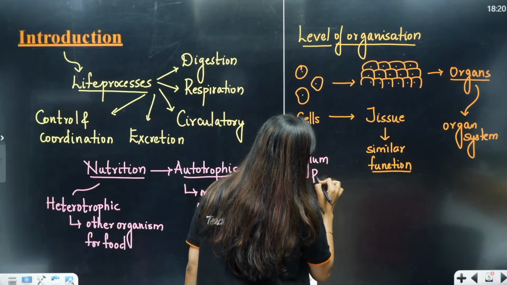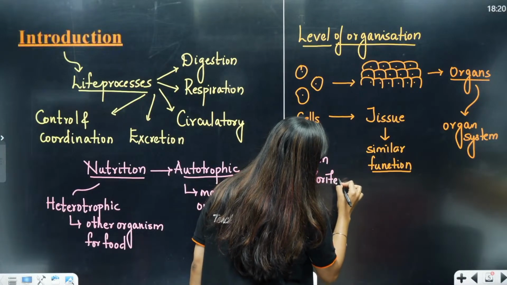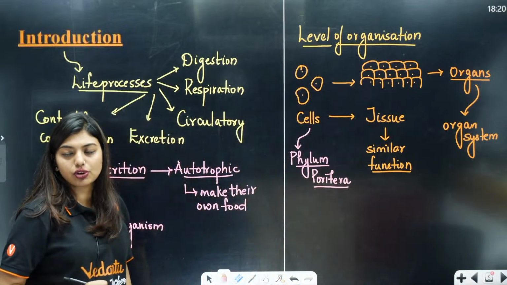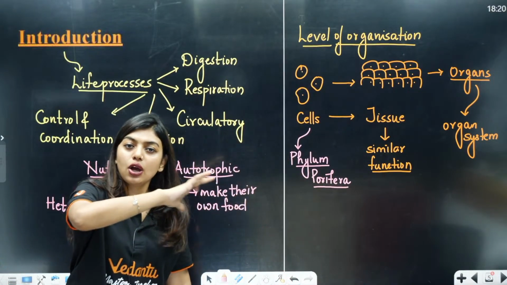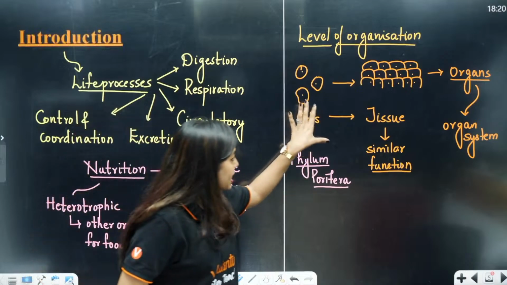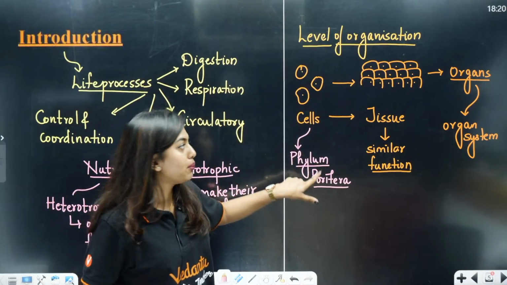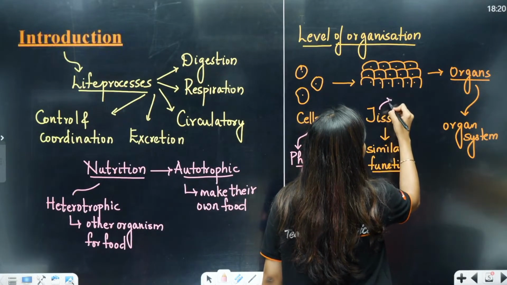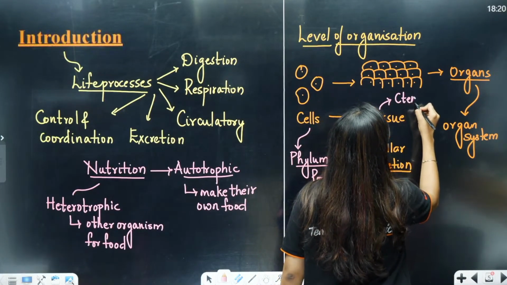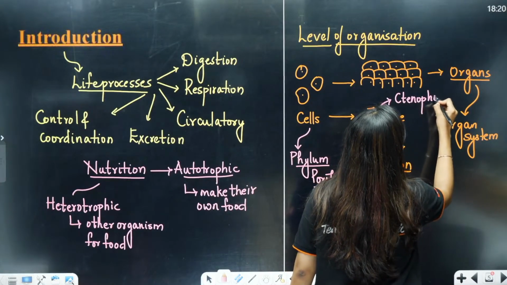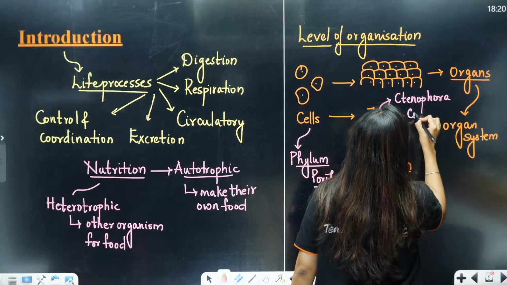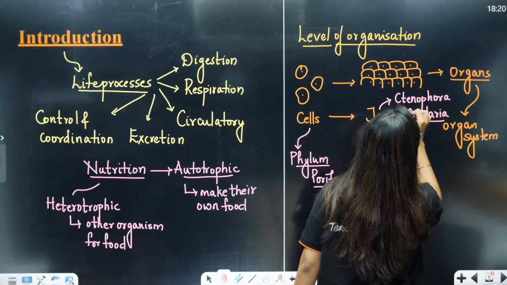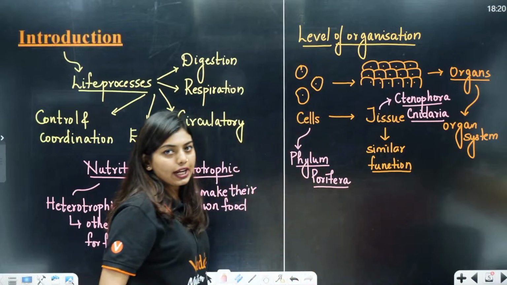Phylum Porifera. So, this is the phylum which has cellular aggregations. They have not become completely tissues. Cellular aggregates are there. So, cellular aggregations I can talk about phylum Porifera. Now, if I go to tissue level of aggregation, I can talk about your Ctenophora, Cnidaria. All these phyla I can talk about. Ctenophora, Coelenterata, I can talk about it.